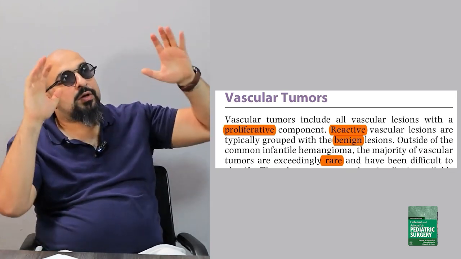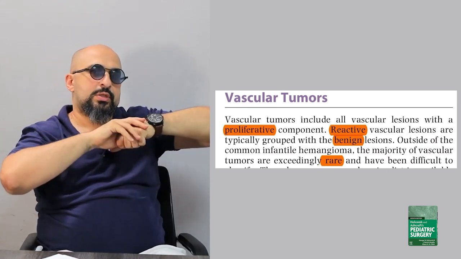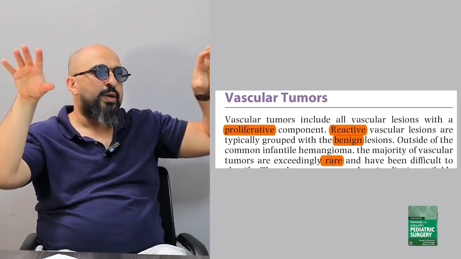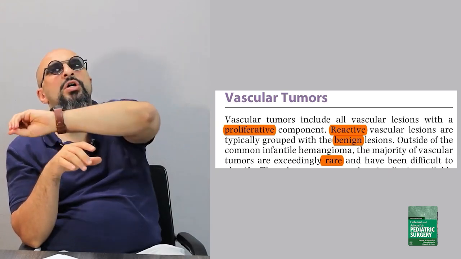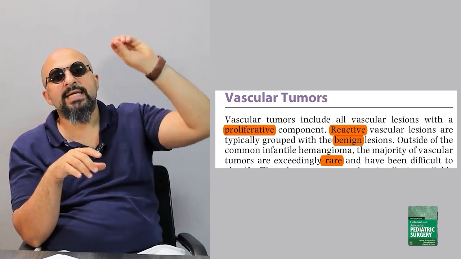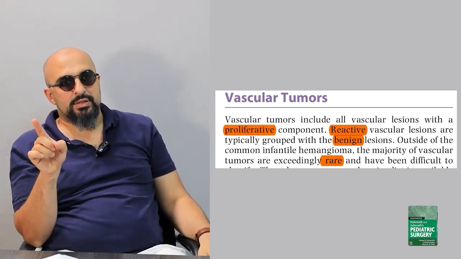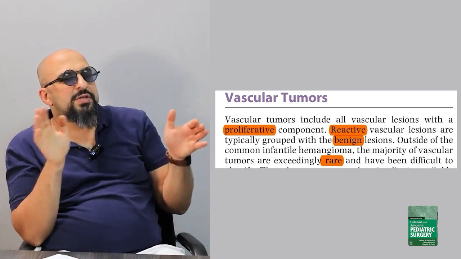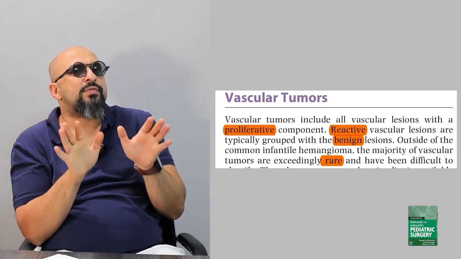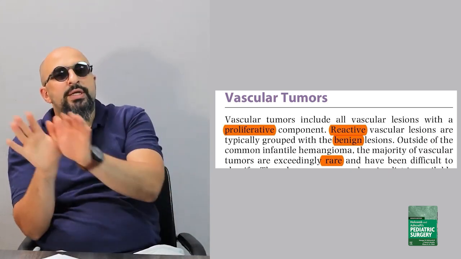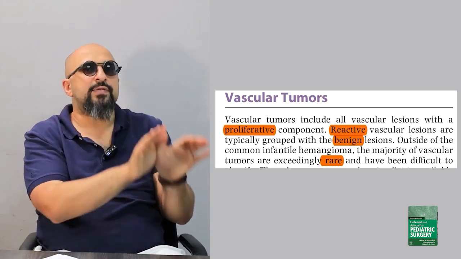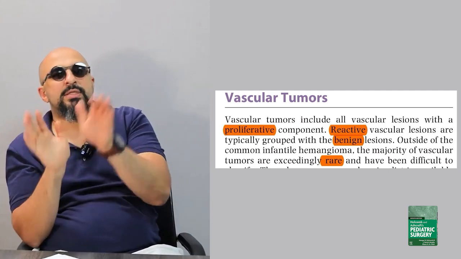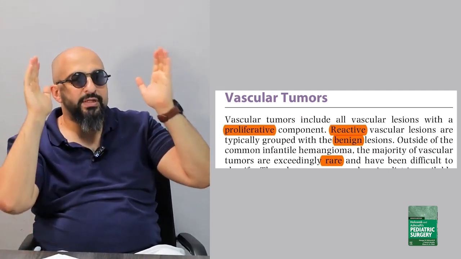Outside the main category of these vascular tumors, which is the infantile hemangioma, there are many other vascular tumors that are exceedingly rare and have been difficult to classify. They could not classify them, but they put them under the vascular tumors, which are benign in nature, proliferative in their character, with reactive cellular hyperplasia. But mainly, they are the infantile hemangioma.